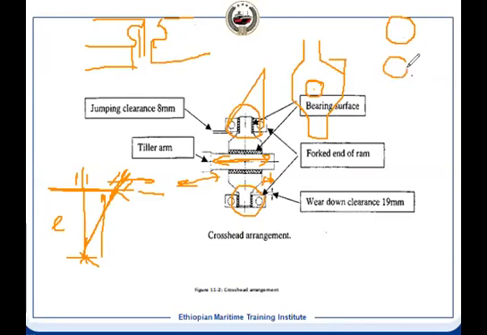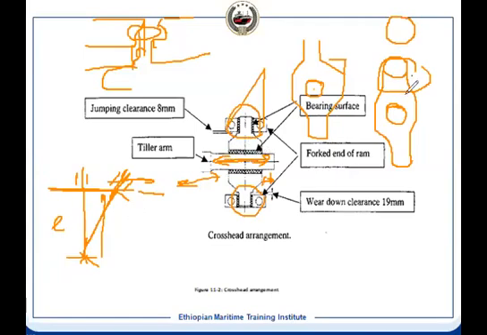The pin is like this, and this pin has a hole at the center. So now this part is secured here, and on the other side it will be secured. It means this is like a fork. The other side will also have the same arrangement on the top and bottom. Top will be holding this, bottom will be holding this. In between, through this hole, the tiller arm has entered.